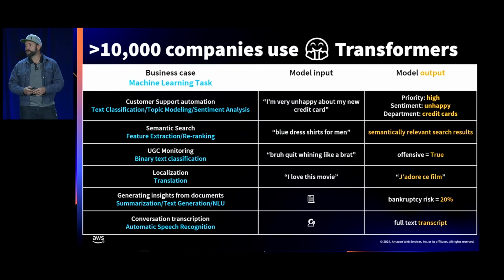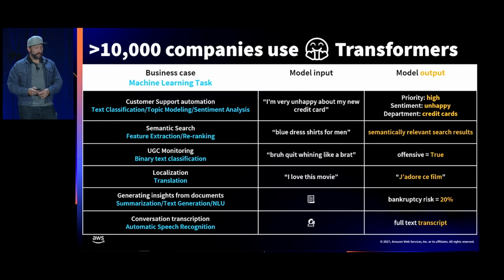Another very important use case is semantic search, so that you can return results to your customers that semantically make sense. So if I search for blue dress shirts for men, if I'm using a keyword-based search, I will get some dresses and I will get some shirts. With semantic search, the model understands that you are interested in menswear.